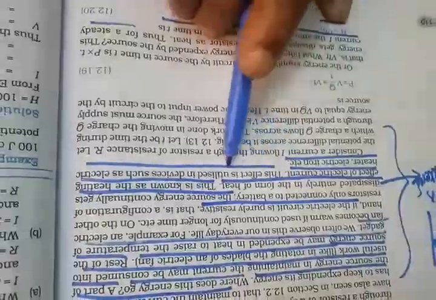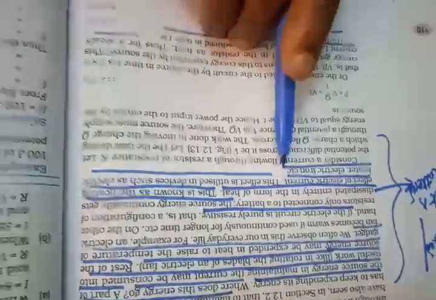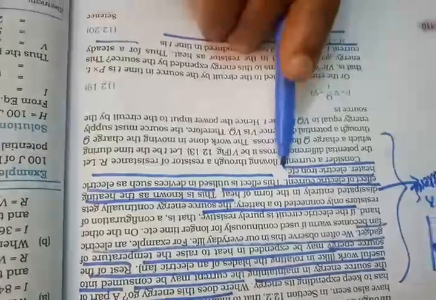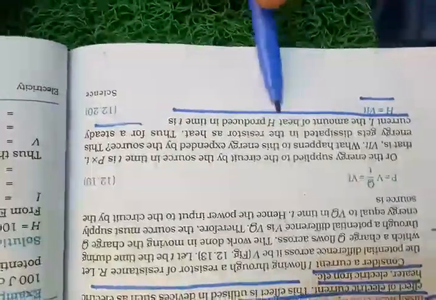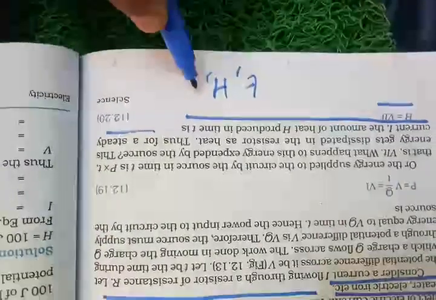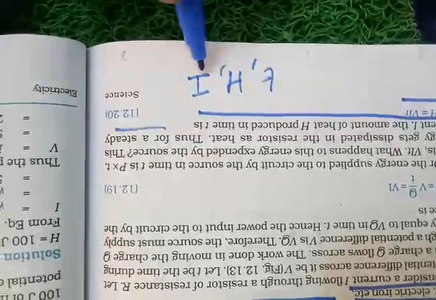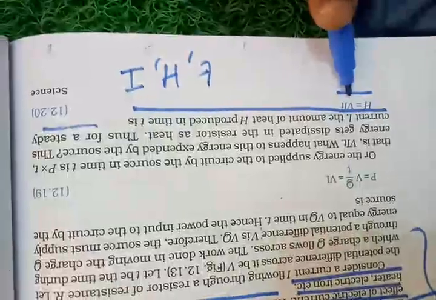This effect is being utilized in electrical devices like electric heater, electric iron, electric oven. So many devices which are used for the heating effect will have the application of Joule's heating, what is popularly known as heating effect of electric current. Now if you come to this line, a steady current I, meaning one constant flow of current I flowing through, the amount of heat H produced in time t is given by. Now we have taken a particular time, a particular amount of heat is produced, and you are supplying a proper constant amount of electric current. That expression is given by H = VIt.